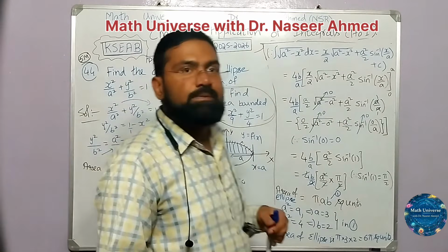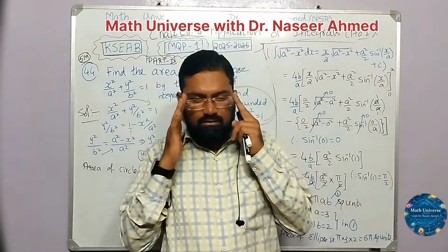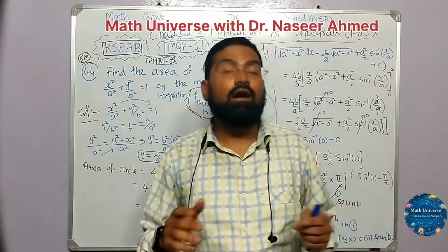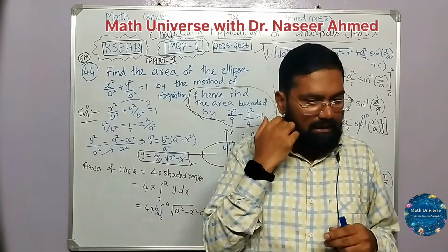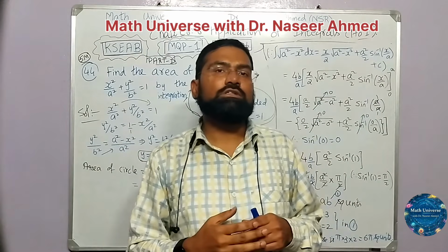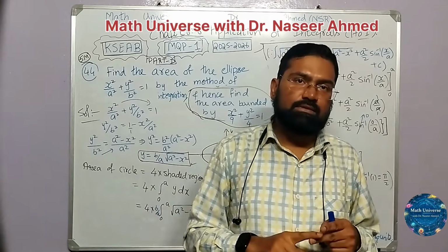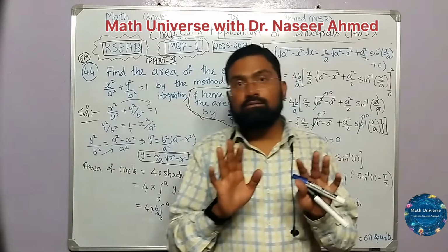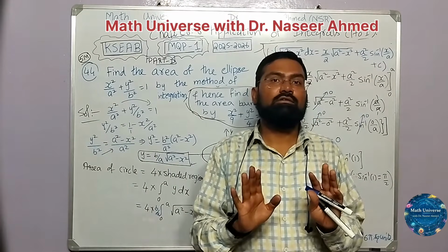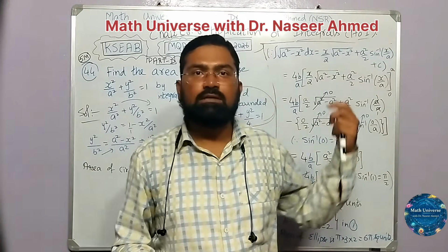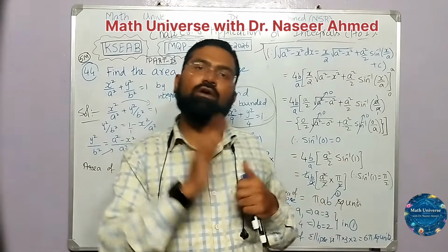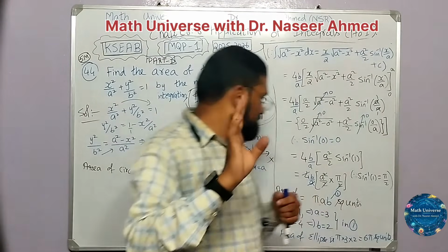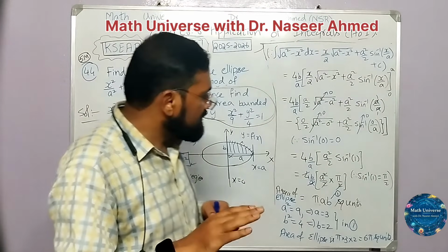As per my experience, from 2014 till today, I've seen, correcting myself, after the reduction of the syllabus, the 5 marker question has been either circle or ellipse. Sin X is very rarely asked, and actually never asked. But let us not leave that. It's very easy. I gave the alternate procedure that time, this side, that one you can follow. And I just want to give some assignments. I'll give that also.